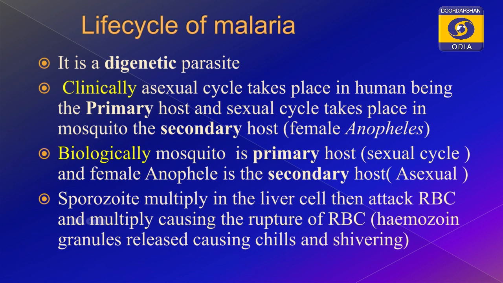There is always a confusion in the books regarding the primary host and the secondary host. Sometimes you see in some books that it is written that the human being is the primary host, and in some books that the mosquito is the primary host. Under this condition a student is confused about which one is correct. So please go through it and check whether it is written clinically or biologically. If it is written clinically, then the primary host is human being. If it is written biologically, then it is mosquito.